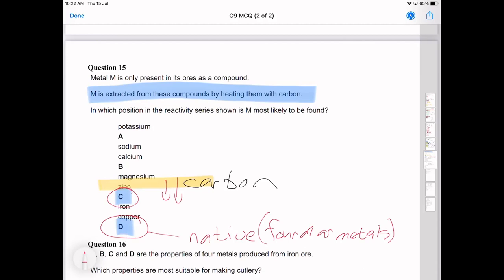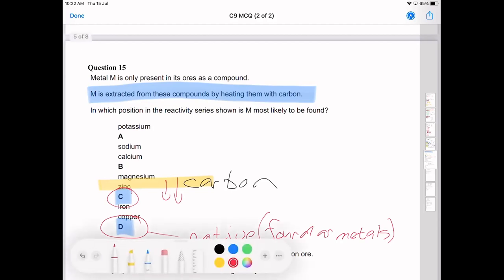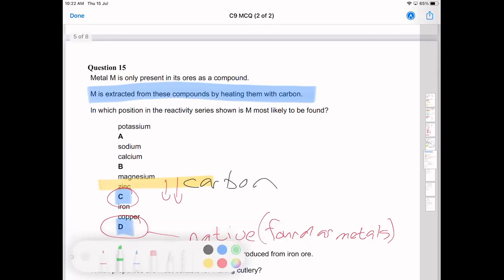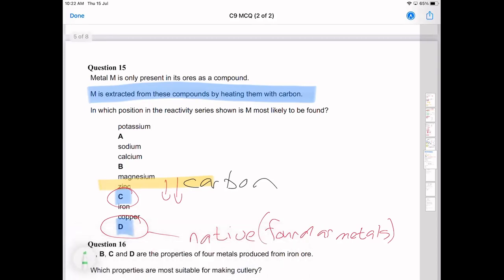Also, that's a little bit of a sneaky question because you have to think where carbon fits in, and it's definitely below magnesium, and it's probably above zinc. But even if it's below zinc, it doesn't matter because C is still below zinc. So by process of elimination, the answer can only be C or D. Ooh, and then we get rid of D because D is probably so unreactive that it doesn't need to be extracted.